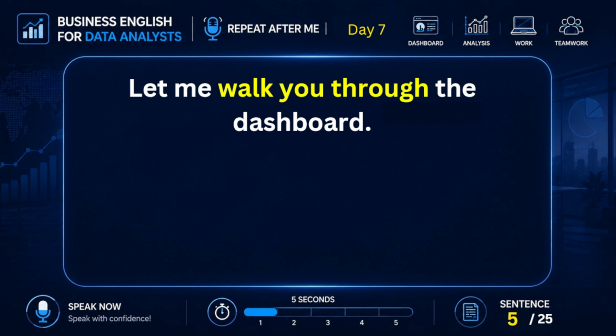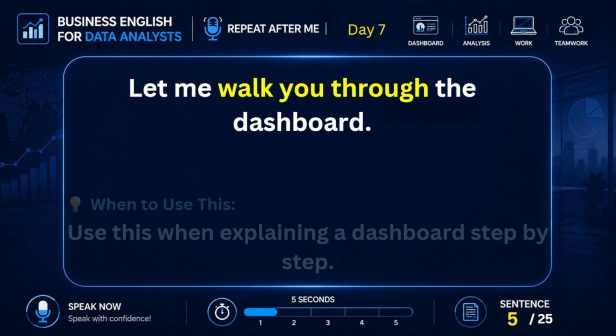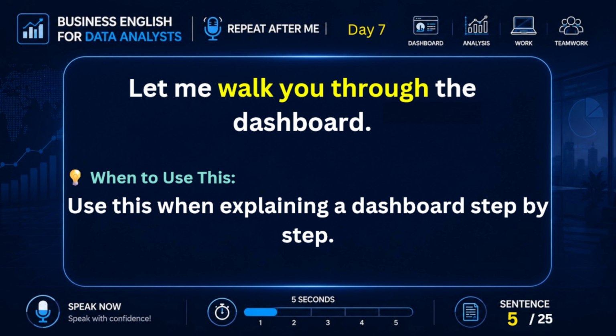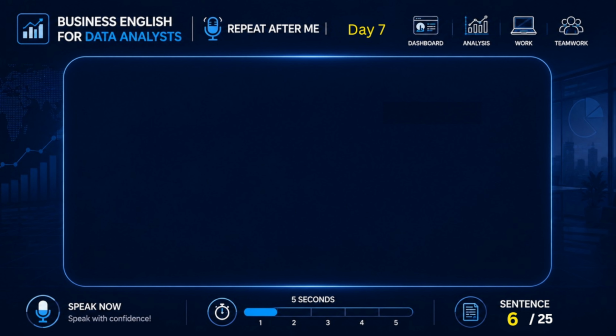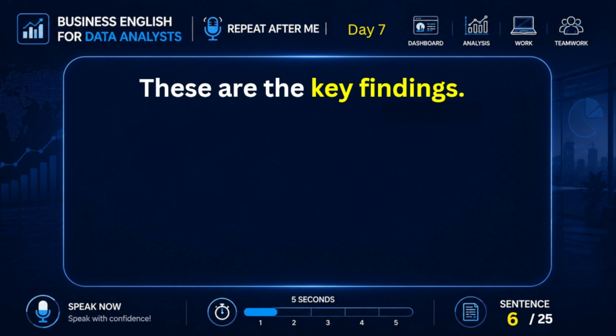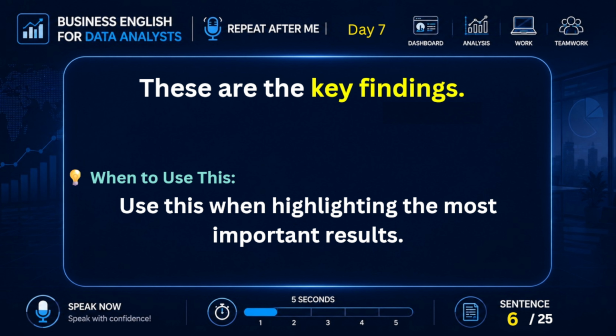Let me walk you through the dashboard. Use this when explaining a dashboard step by step. These are the key findings. Use this when highlighting the most important results.